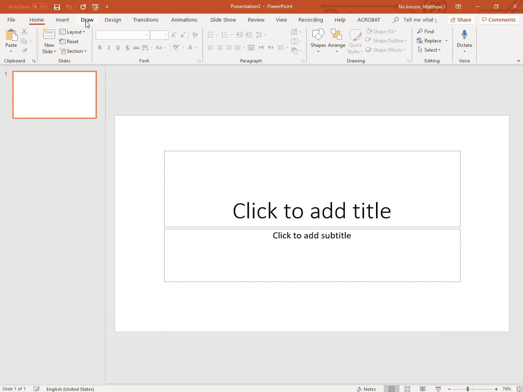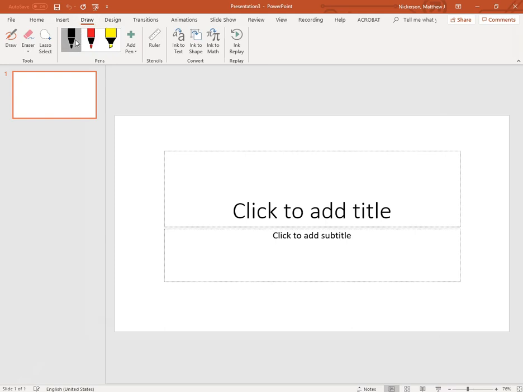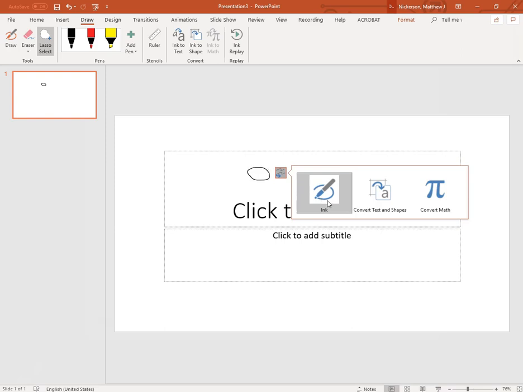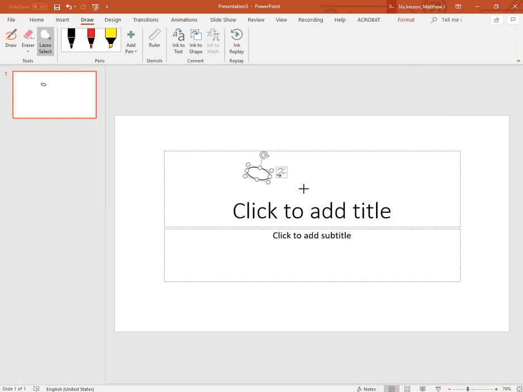So let's click on that Draw tab and we'll see what kind of tools we have. We select a pen and then draw on the page. If I now use the lasso effect, and that's a little bit tricky to use, takes a little bit of practice. So there I've selected what I want, and a box appears to the right where I can choose to keep the ink that I made or convert it to a shape or math. Once I've converted it, I can always go back to my hand-drawn shape or retain the shape.